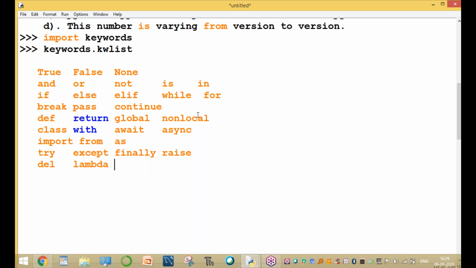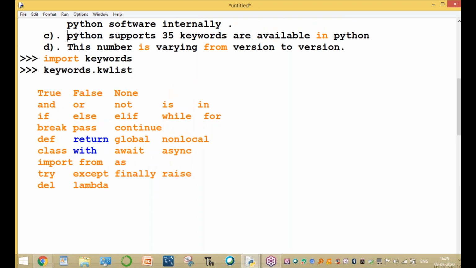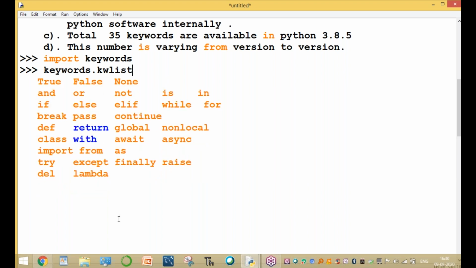Almost 35 keywords are available in Python. This number varies from version to version. Total 35 keywords are available in Python 3.8.5, the latest version. So these are the 35 keywords. Not by adding, automatically 35 keywords. I will show you one by one.